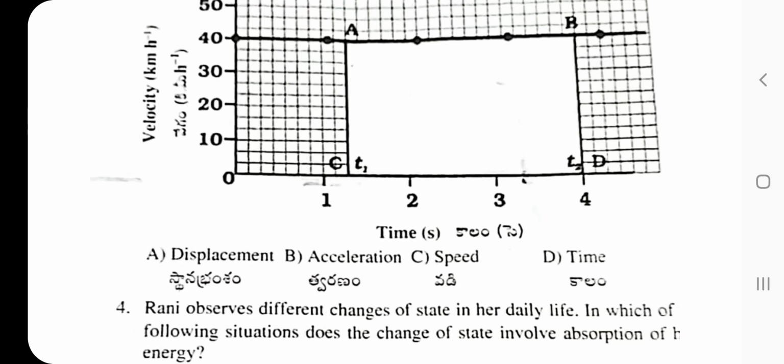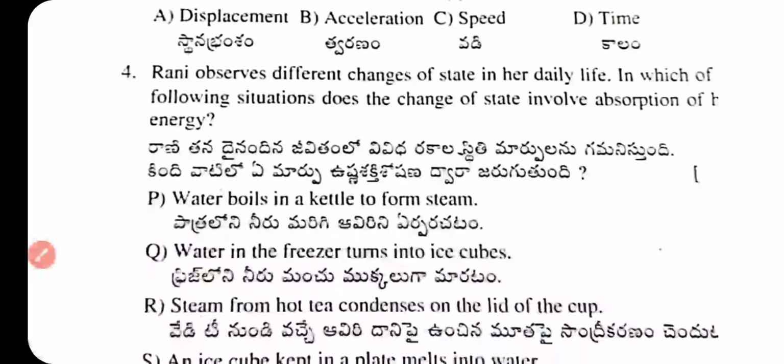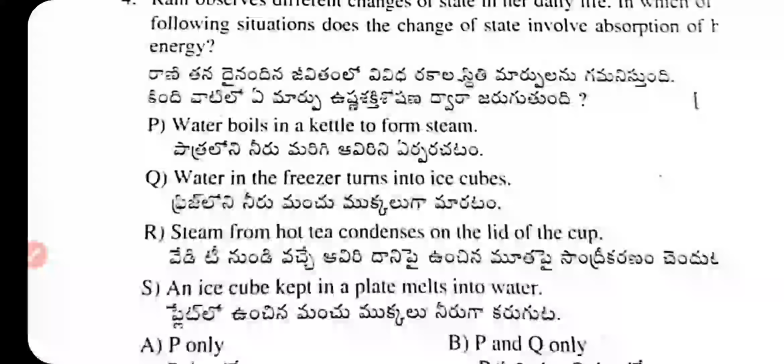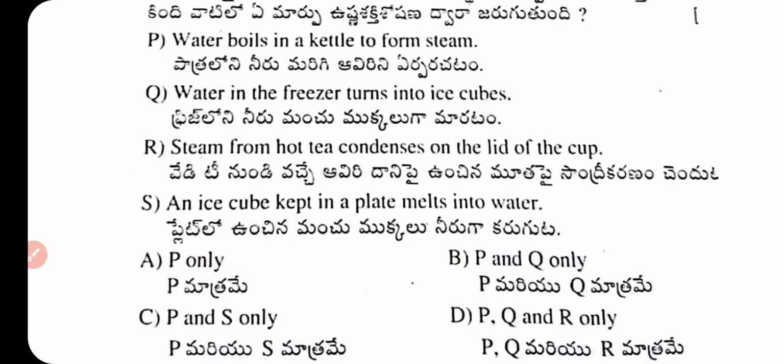Question number 4. Rani observed different changes of state in her daily life. In which of the following situations does the change of state involve absorption of heat energy? P. Water boils in a kettle to form steam. Q. Water in the freezer turns into ice cubes.